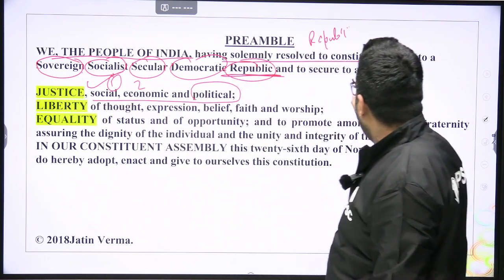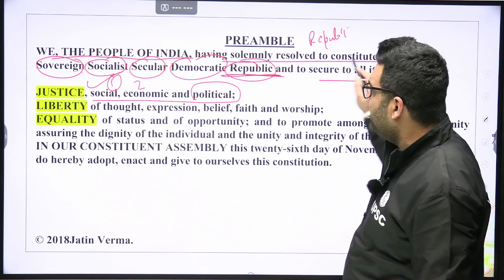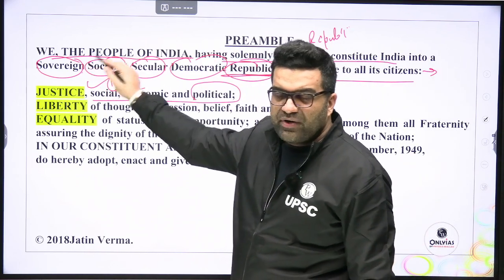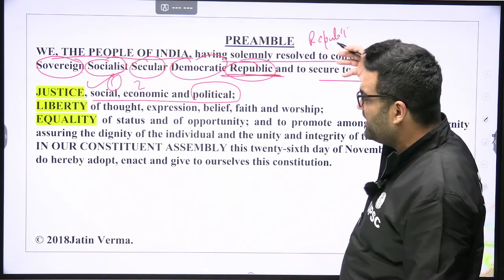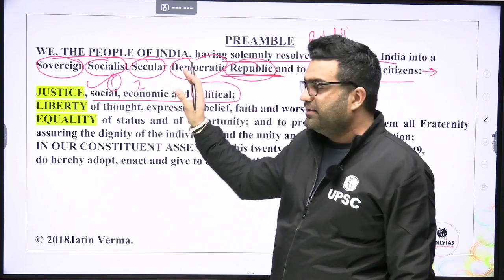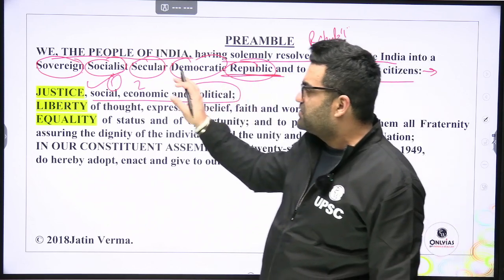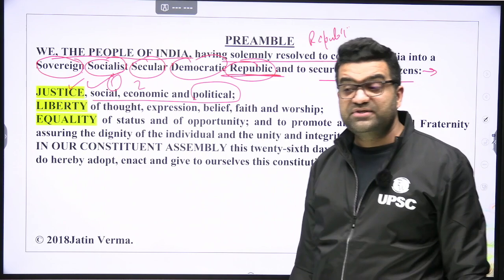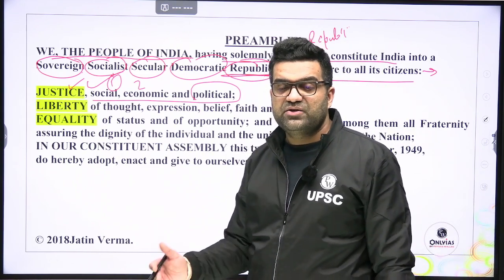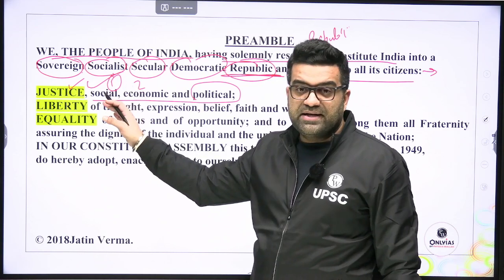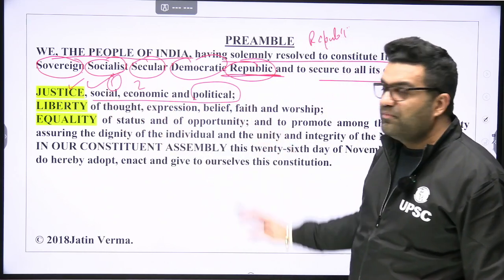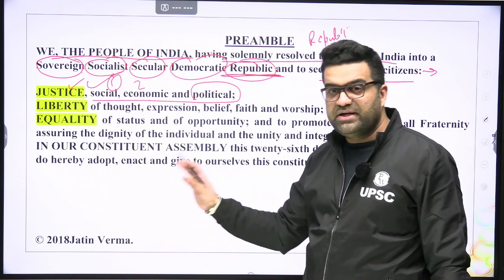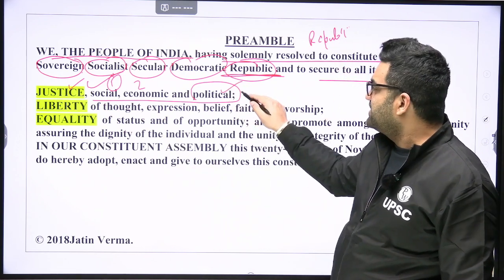We, and to secure to all its citizens, we had in a way taken an oath to give to all the citizens of this country this type of justice. What type of justice? Justice which is permeated with social, economic, and political justice. Political justice, right to vote.